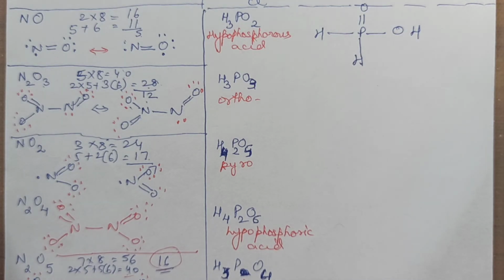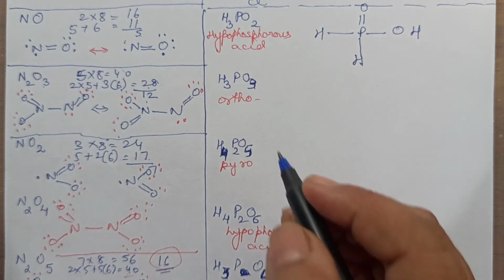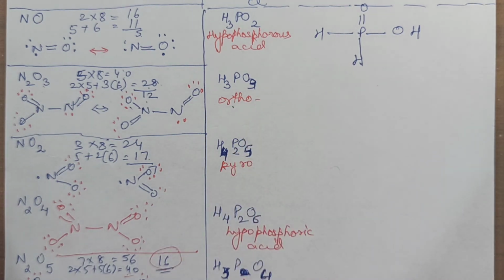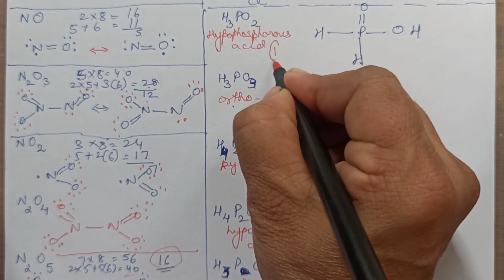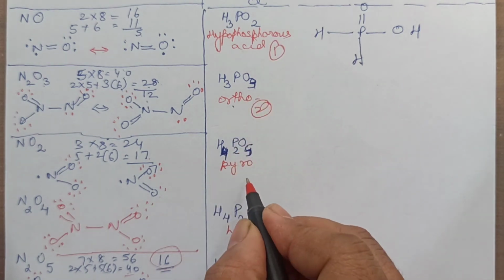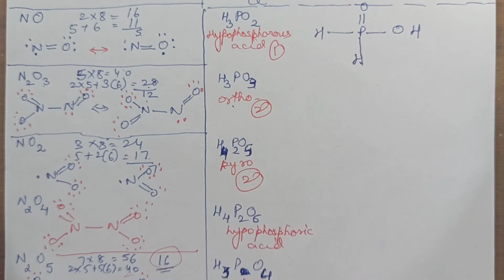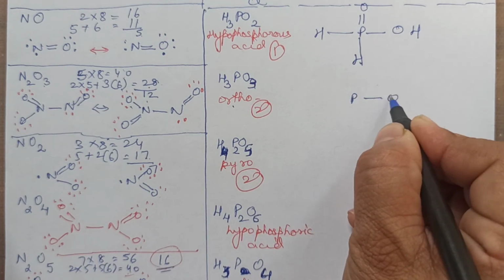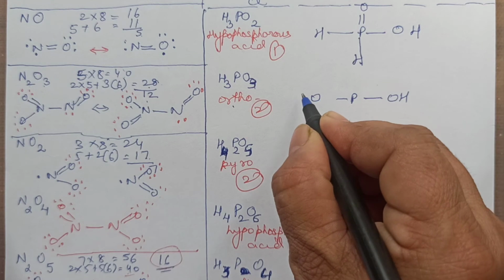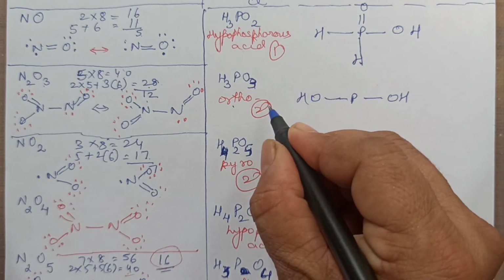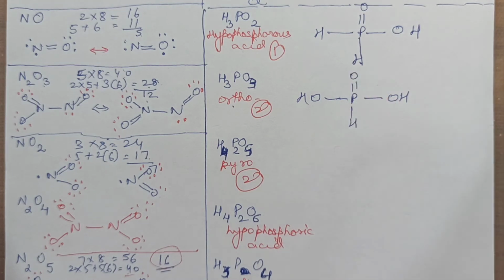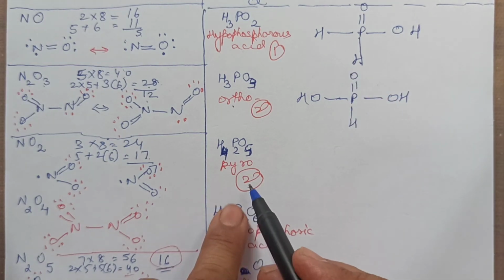Only we should be knowing the basicities. So the structure will be easy for us. Next, basicity is 2. So basicities are like this: 1, this is 2, this is 2, and the rest I will tell you. So this is 2, which means you will draw P. Basicity 2 means you will draw 2 OH. Okay, 1 H extra still left over, so 1 H and 1 O also left over. Fine. This one has basicity 2.